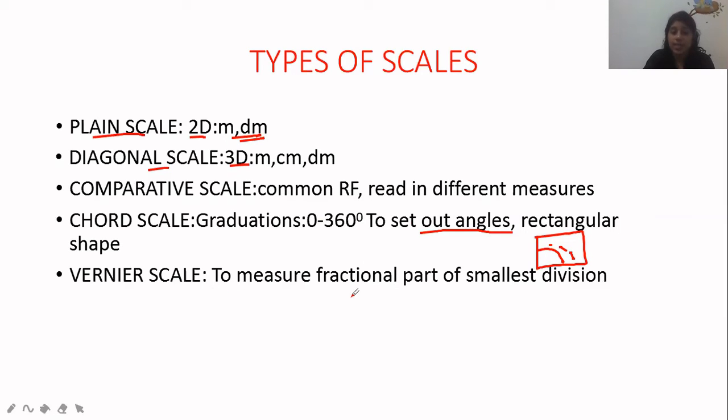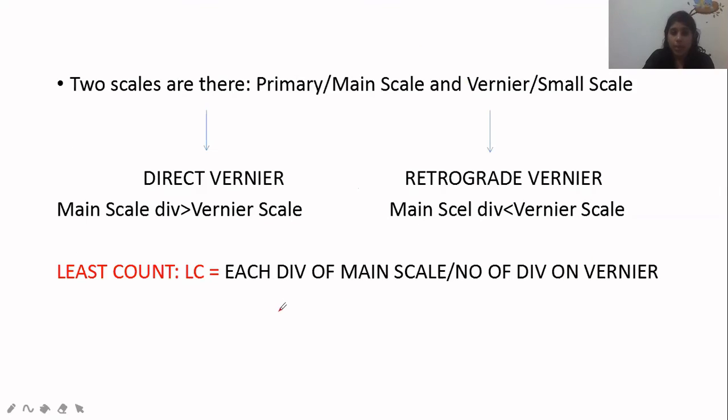Last is our vernier scale. Vernier scale is mostly used nowadays because it measures a very fractional part of the smallest division. There are two scales: the primary or main scale, and second, the small scale or vernier scale. Two scales are kept there. Based on this, we will consider two types of verniers, that is direct vernier and retrograde vernier.